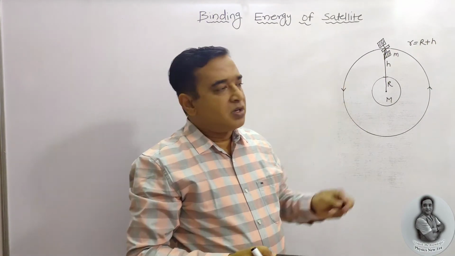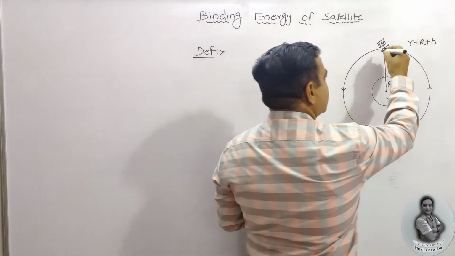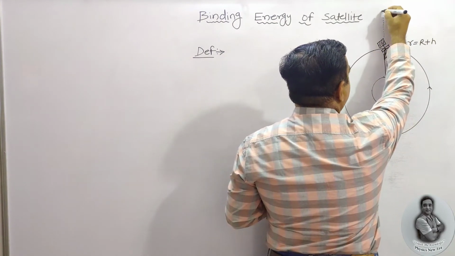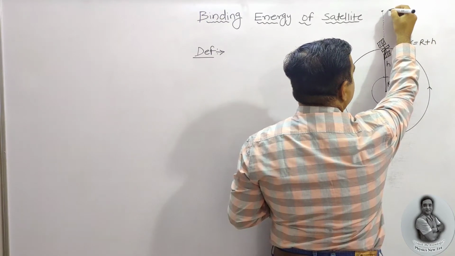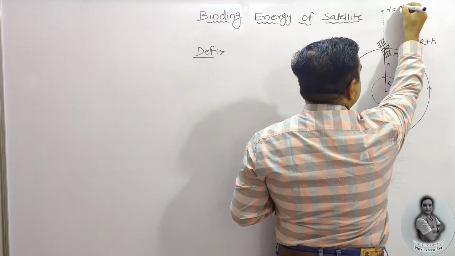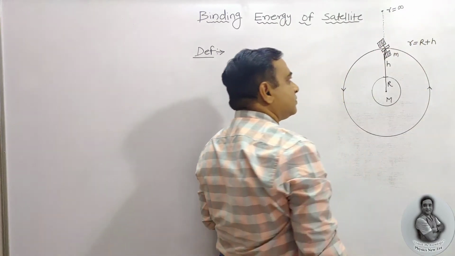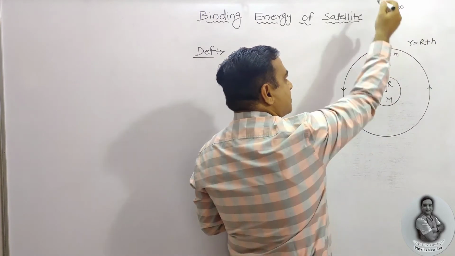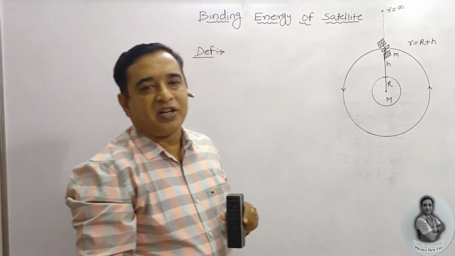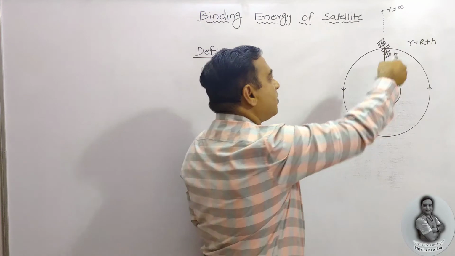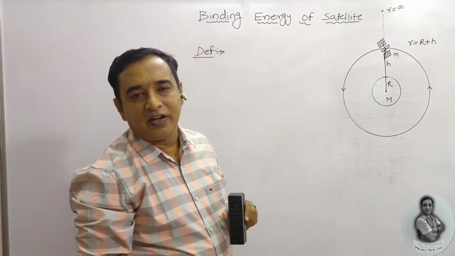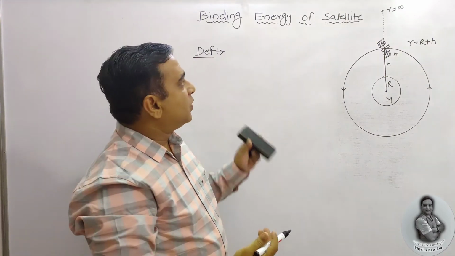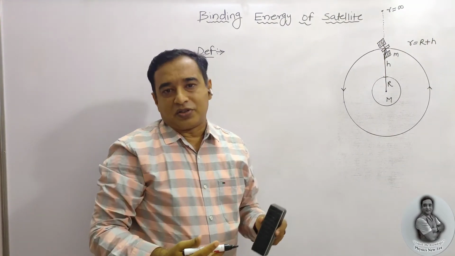So how does it escape? If some sort of external energy is given, it will escape just like this. And if we consider this distance to be infinite, that means the orbital distance r is infinite. Now the satellite moves, escapes. The minimum energy is given to the satellite so that it will escape from the earth's gravitational field. It goes to infinity, we don't know where exactly, far away. So this is your binding energy.